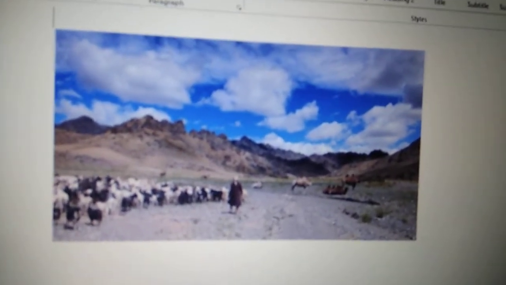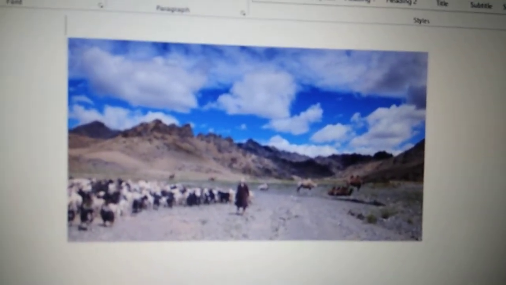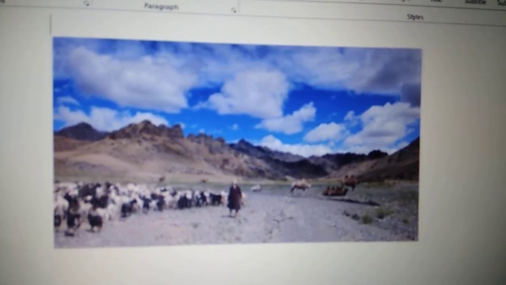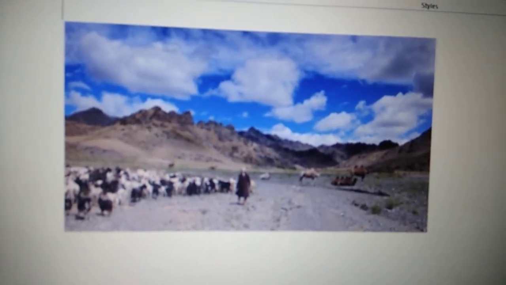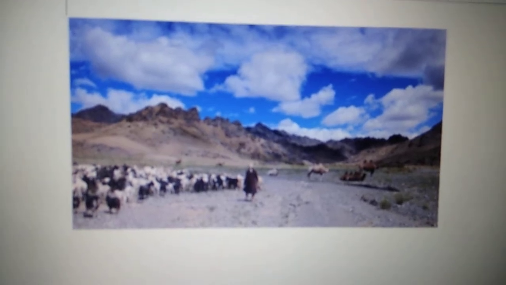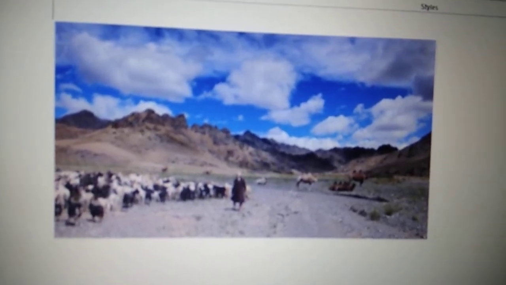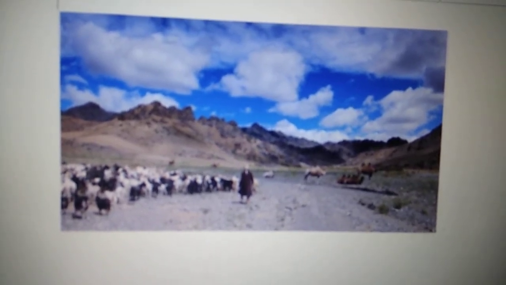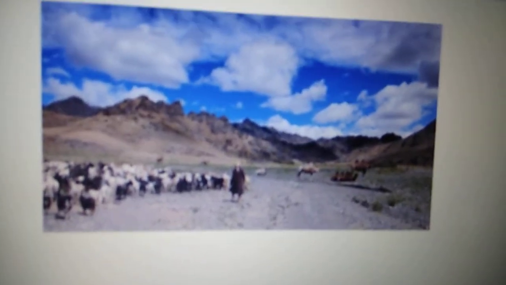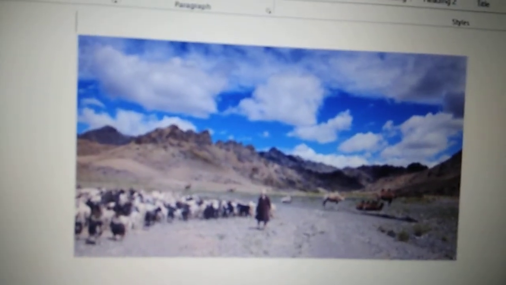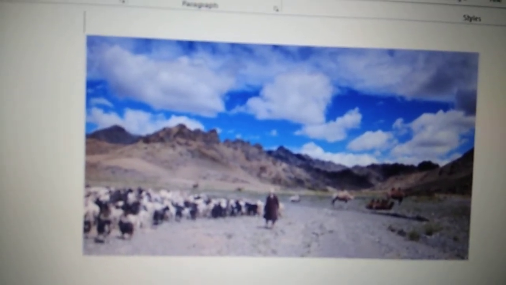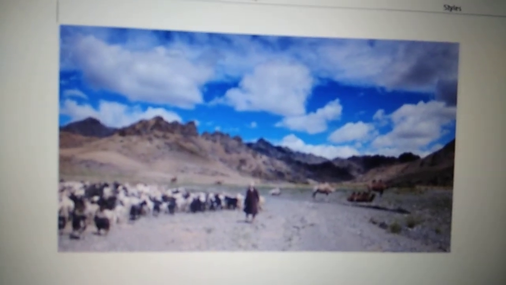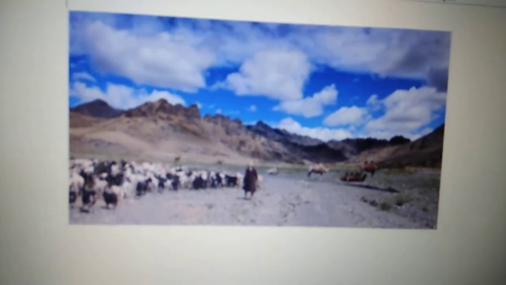The herdsmen move from place to place with their animals in search of food, fodder and water, and they keep goats, sheep, camels, all these kinds of animals which provide them milk, meat, hides and other products so that they can earn a living. This kind of herding, nomadic herding, is carried out normally in the arid and semi-arid regions of the world. That means normally in the desert regions of the world.